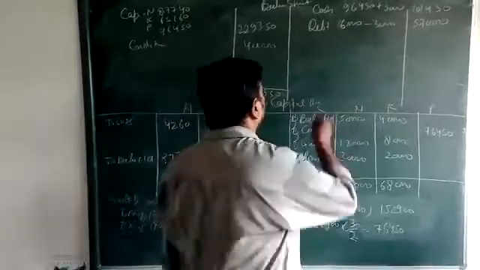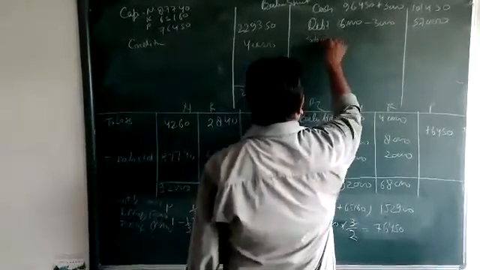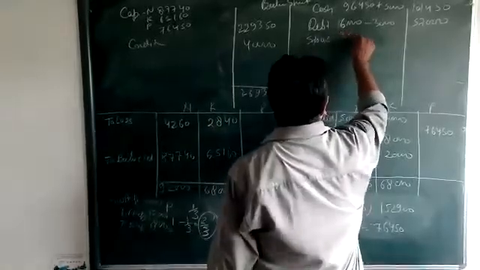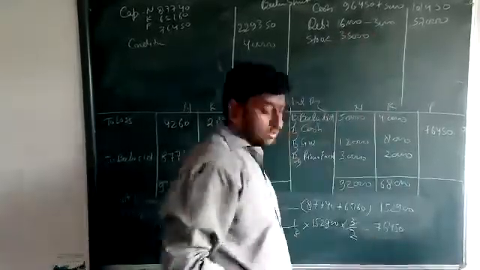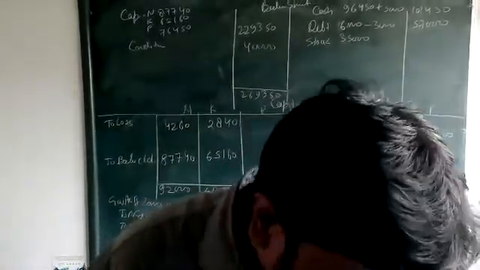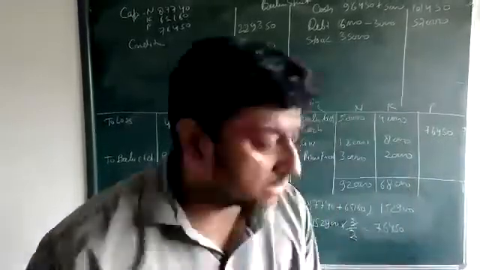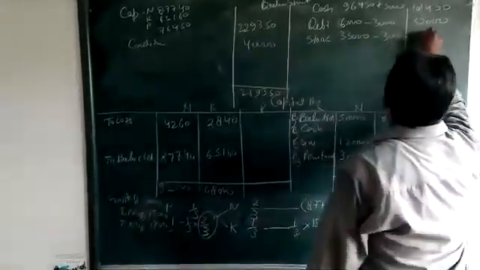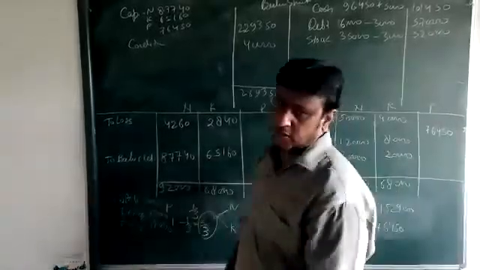Next, the stock. The stock amount, beta, is 35,000 and 5,000. 35,000 and 5,000, 3,000 stock will reduce, beta. 3,000, then 32,000.